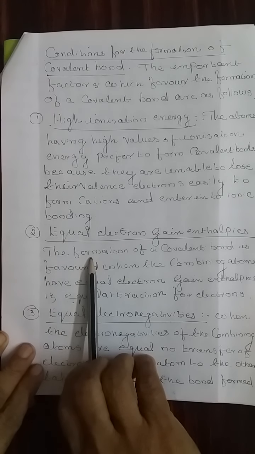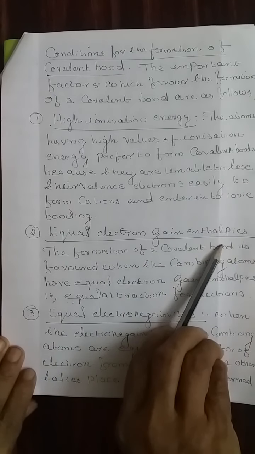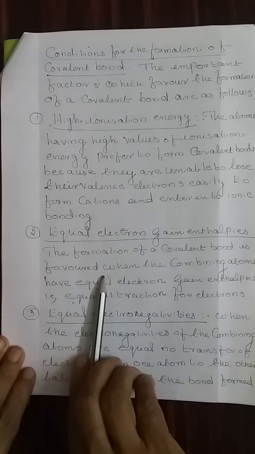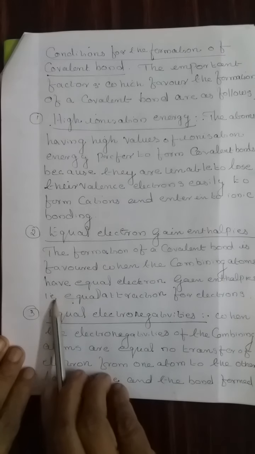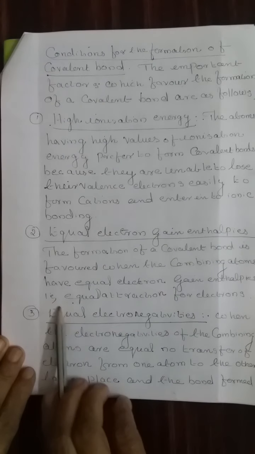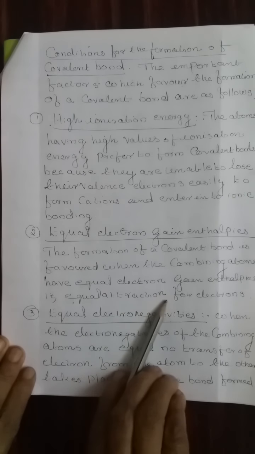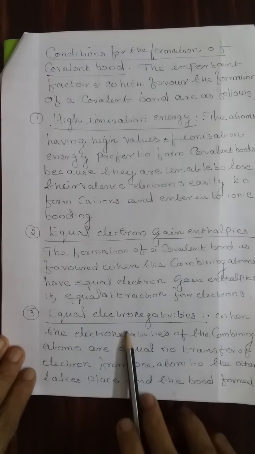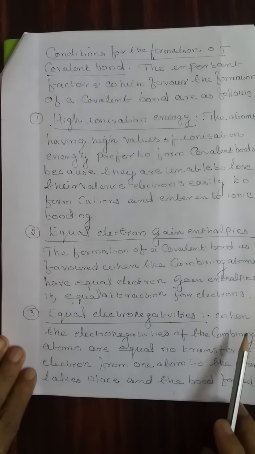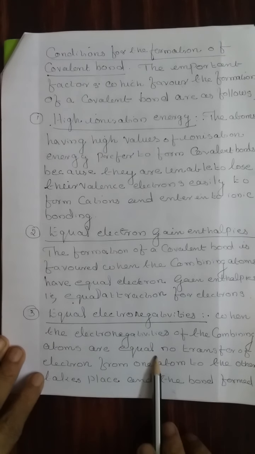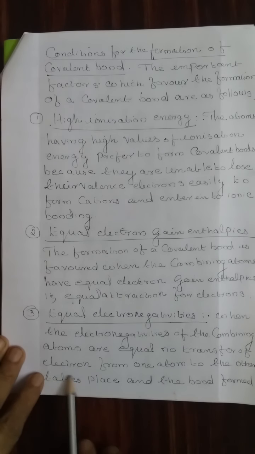2. Equal electron gain enthalpies. The formation of a covalent bond is favored when the combining atoms have equal electron gain enthalpies, that is, equal attraction for electrons. Third point, equal electronegativities. When the electronegativities of the combining atoms are equal, no transfer of electron from one atom to other atom